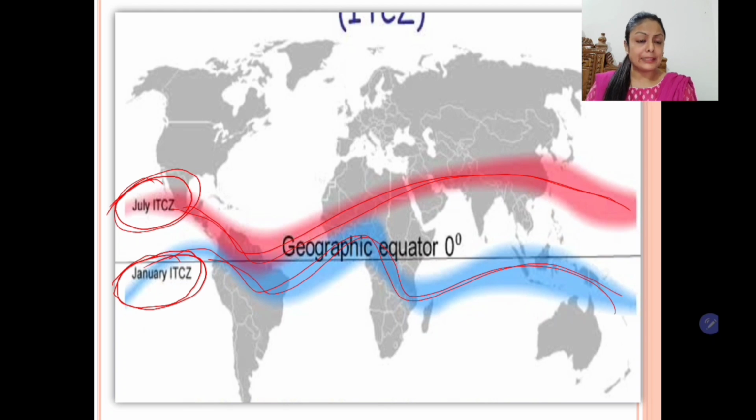For example, when it is summer in northern hemisphere, the heat equator will be deviated towards northern hemisphere from the geographic equator, and when it is summer in southern hemisphere, the heat equator will be deviated from the geographic equator towards the southern hemisphere.